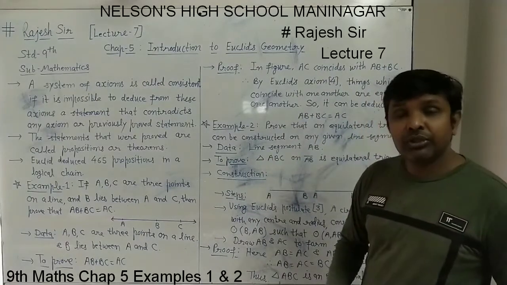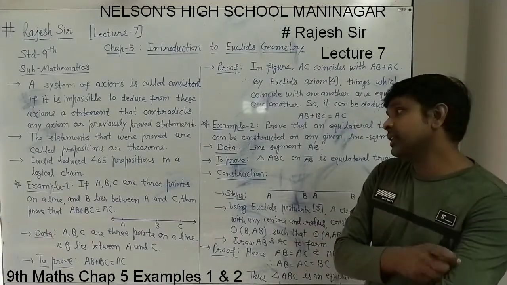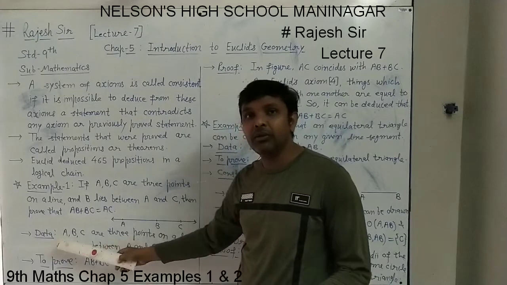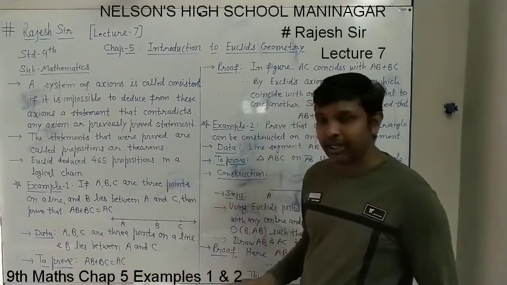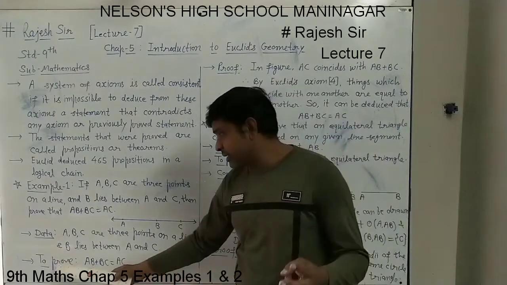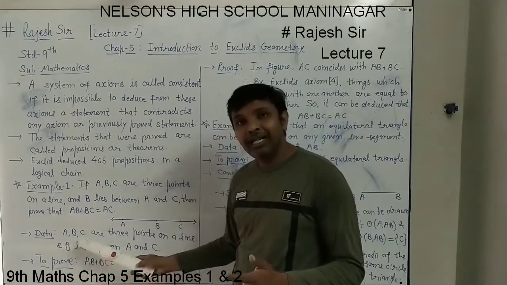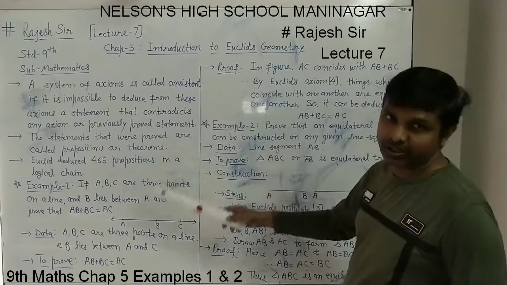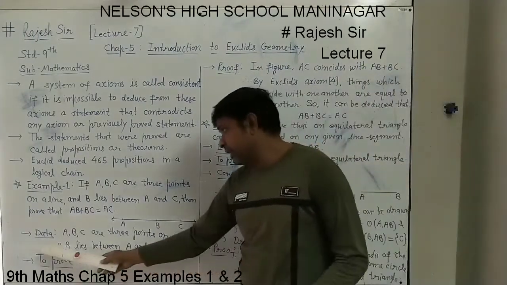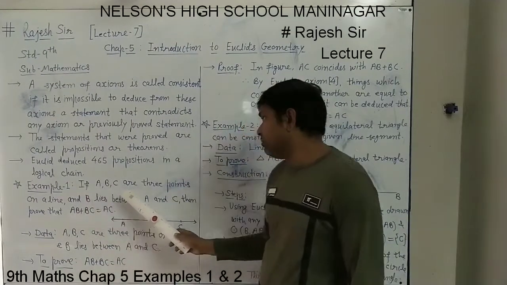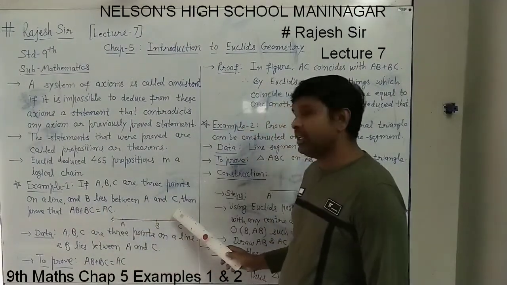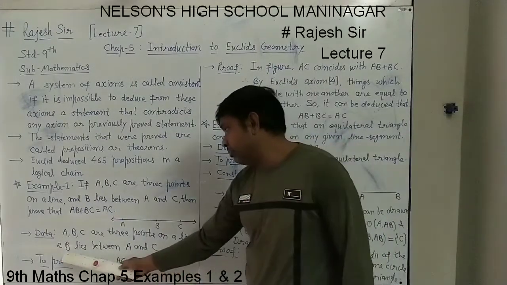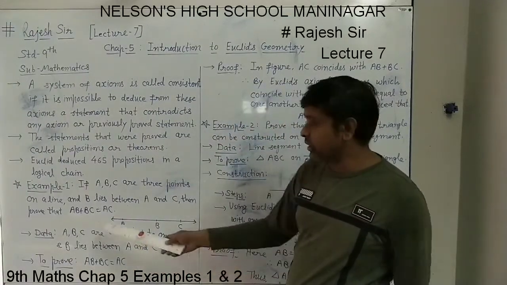In prove-that type questions in geometry, we write at least 3 steps. In the first step we write the data, meaning what is given in the question. The next step is to write what we want to prove from the given things, and then we give the proof. In the data: A, B, C are 3 points on a line and B lies between A and C. This is given.